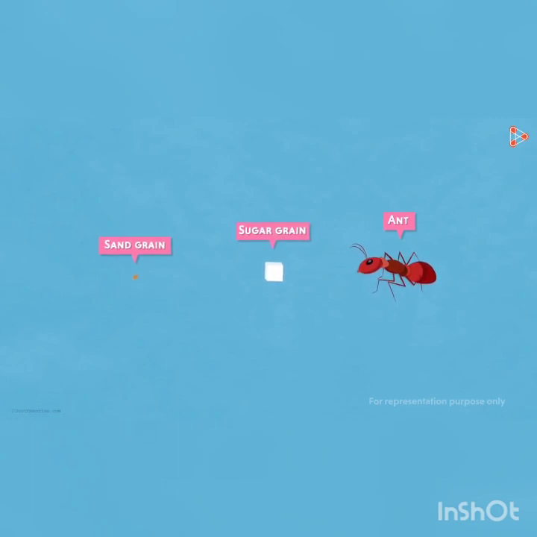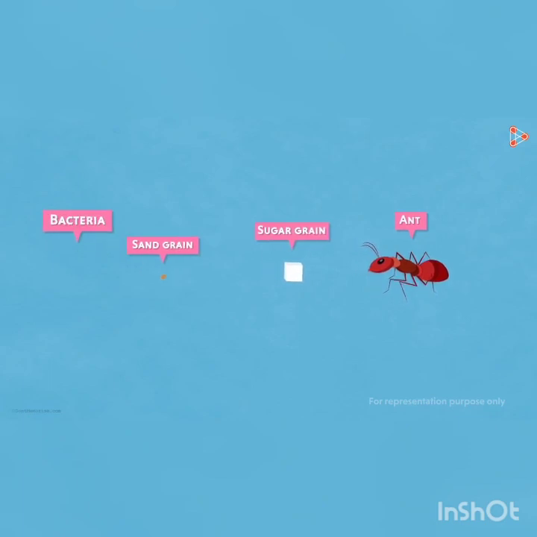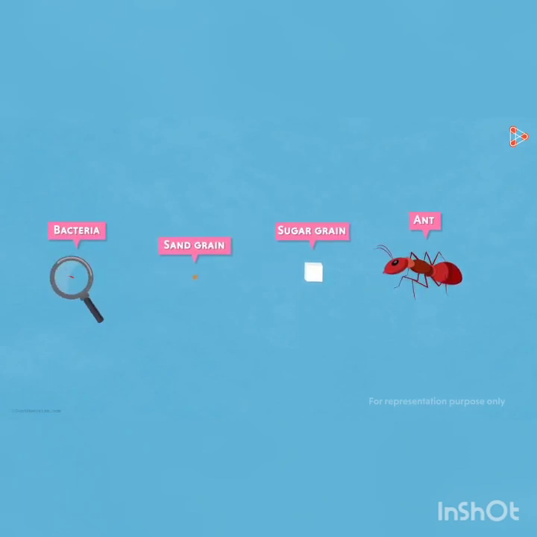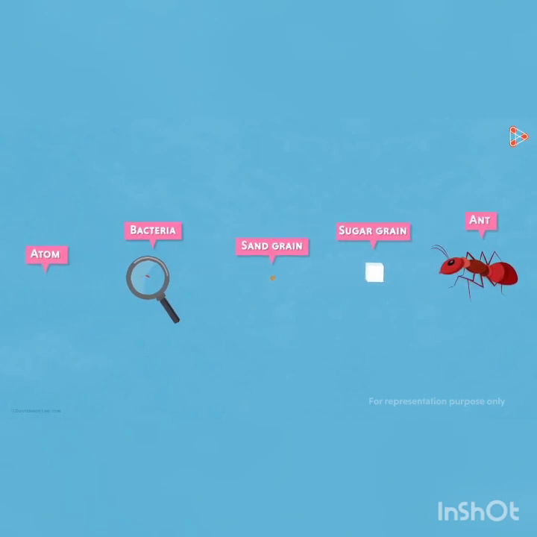Can you tell me something smaller than this? Yes, sand grain. But once again, can you tell me something smaller than this? Yes, bacteria. But microorganisms like bacteria are tinier than what we can imagine and unable to see with our naked eyes. So, is an atom as small as a bacterium?